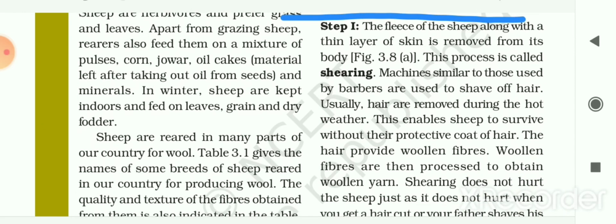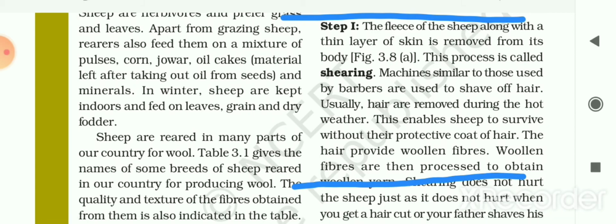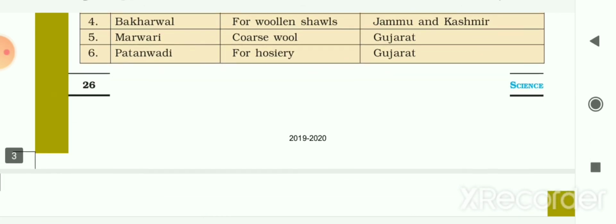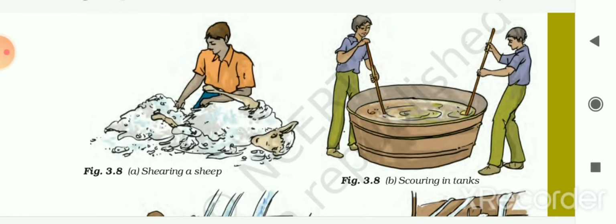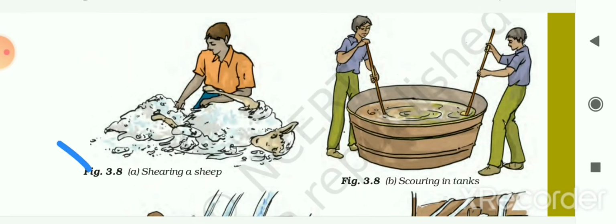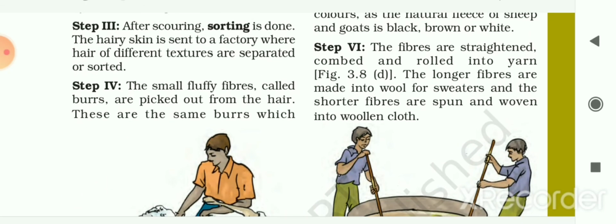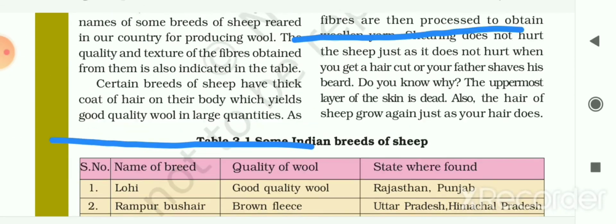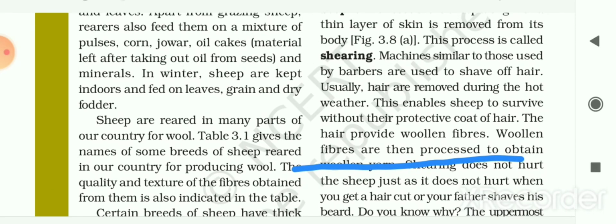In that, the first step is that the fleece of the sheep along with a thin layer of skin is removed from its body. As here in the figure 3.8a, shearing of sheep, the hair of the sheep with a thin layer of skin is removed from its body.